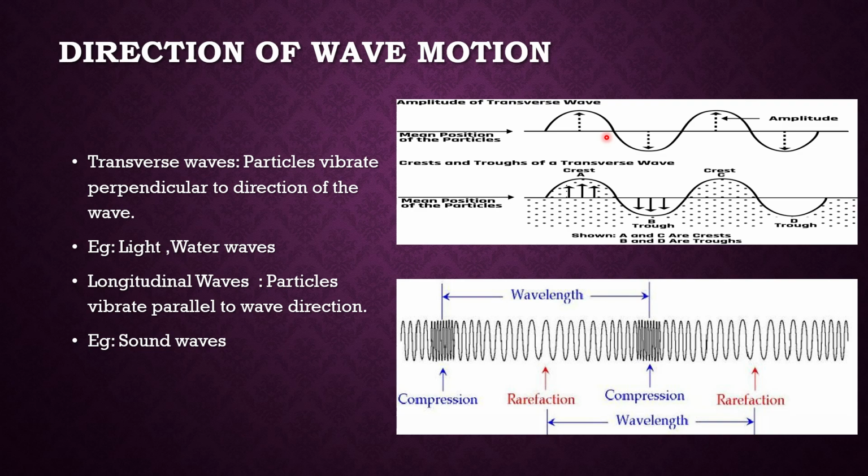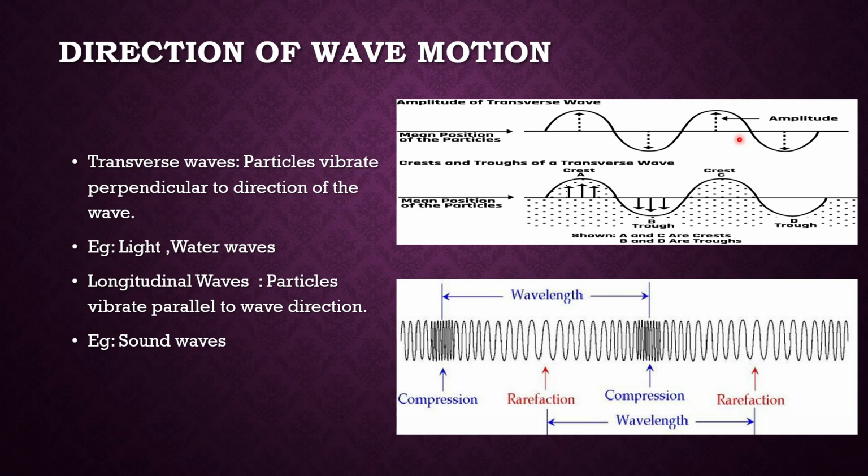Then when the vibration starts, the particle starts vibrating. How? Perpendicular to the direction of propagation. This is the direction of propagation, and in this direction the particle is vibrating, perpendicular to the direction of propagation of the wave. So that is known as a transverse wave.